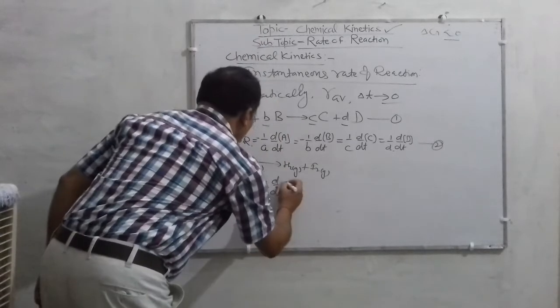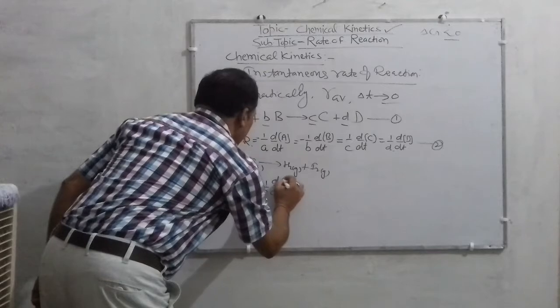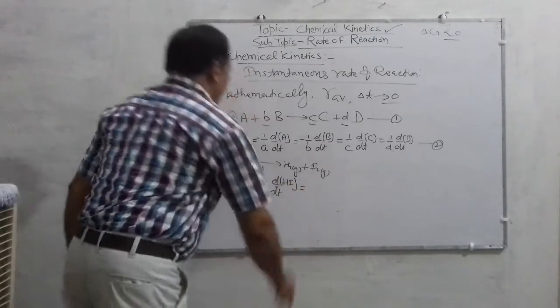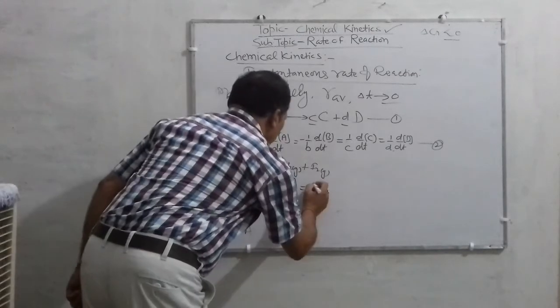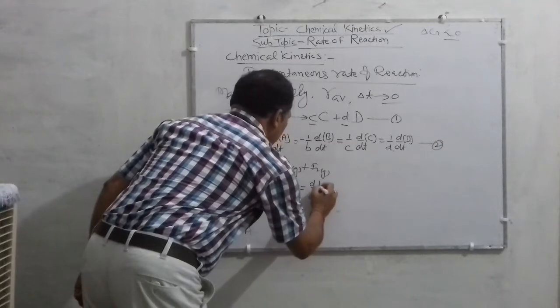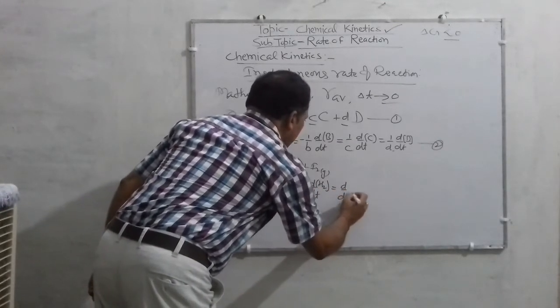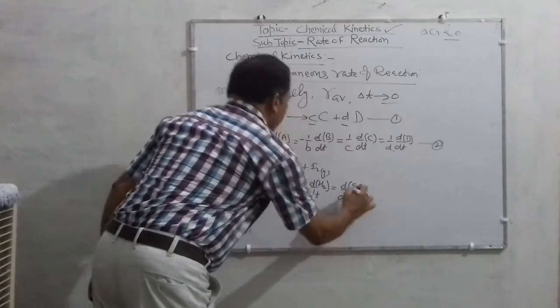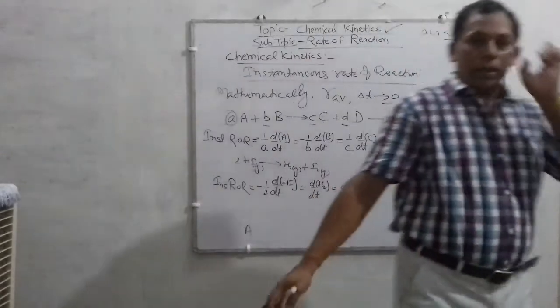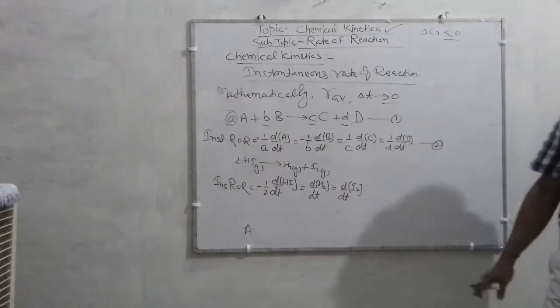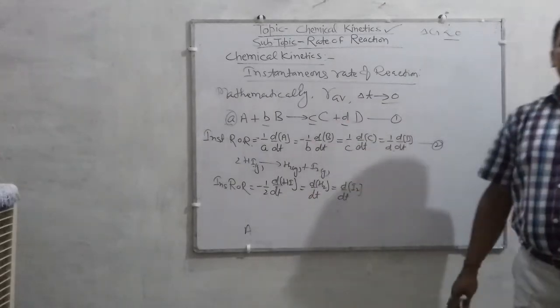So minus 1 upon 2 d by dt of concentration of HI is equal to d by dt of concentration of H2, is equal to d by dt of concentration of I2. So in this manner you can write the instantaneous rate of reaction.